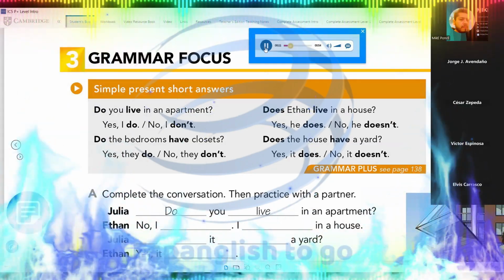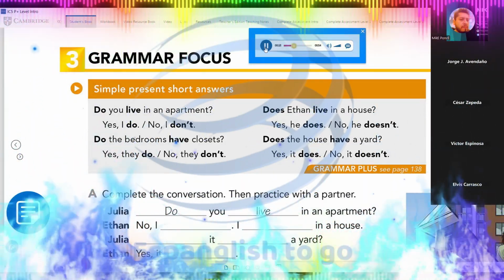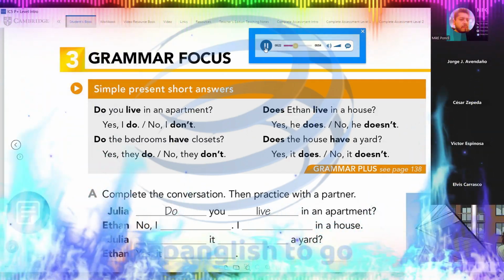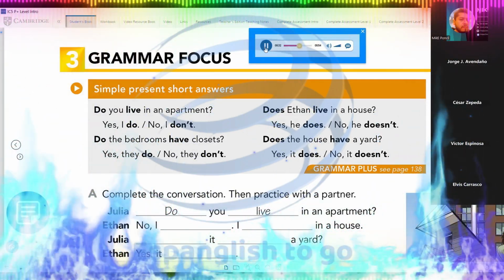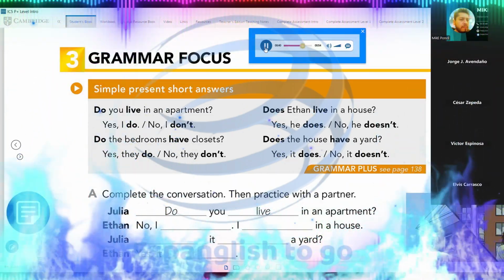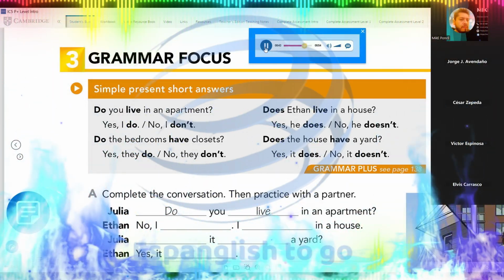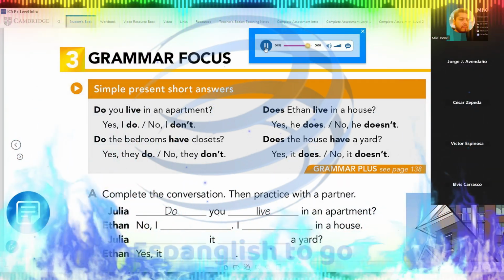Do you live in an apartment? Yes, I do. No, I don't. Do the bedrooms have closets? Yes, they do. No, they don't. Does Ethan live in a house? Yes, he does. No, he doesn't. Does the house have a yard? Yes, it does. No, it doesn't.